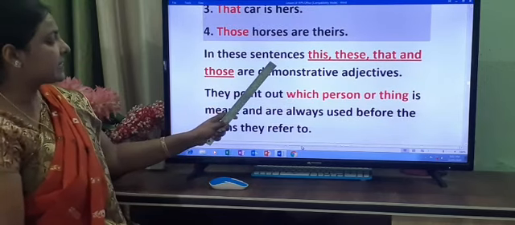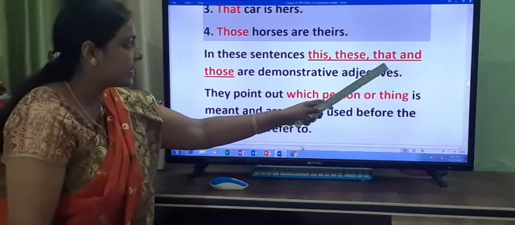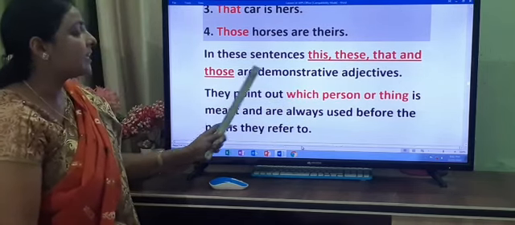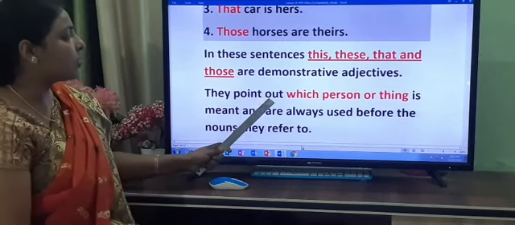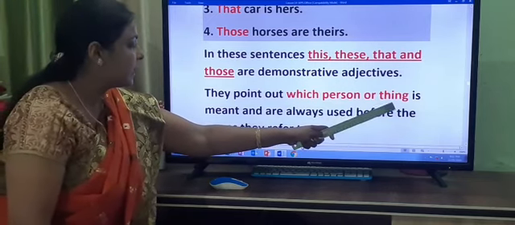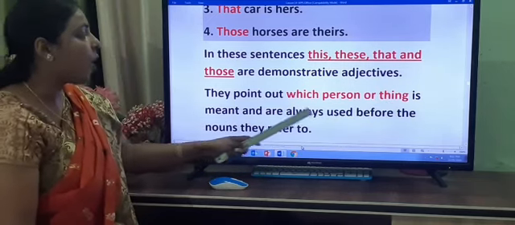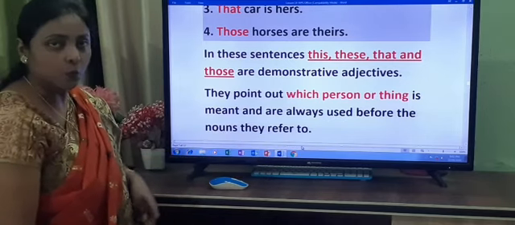So in these sentences, this, these, that and those are demonstrative adjectives. They point out which person or thing is meant and are always used before the nouns they refer to.